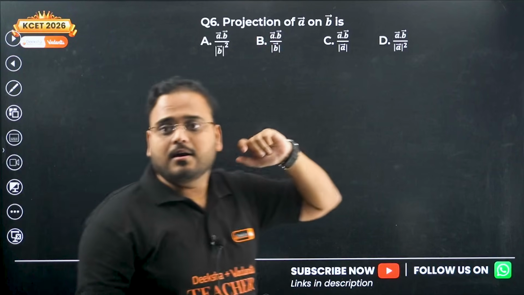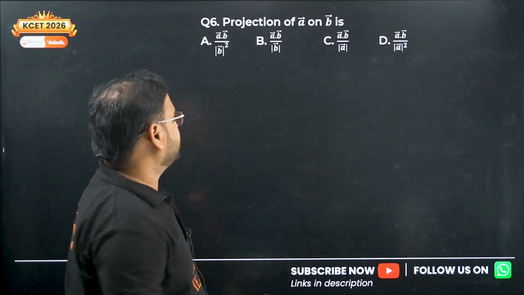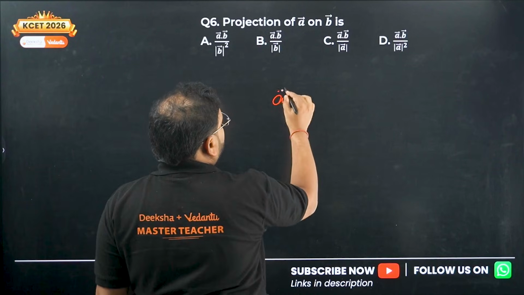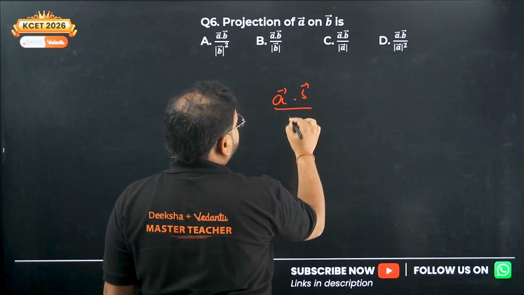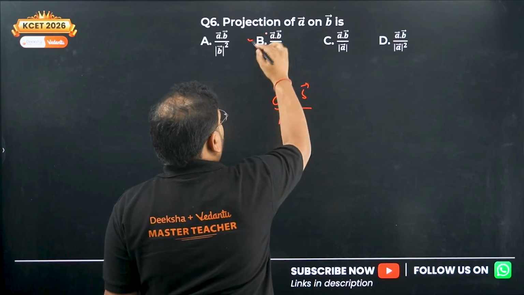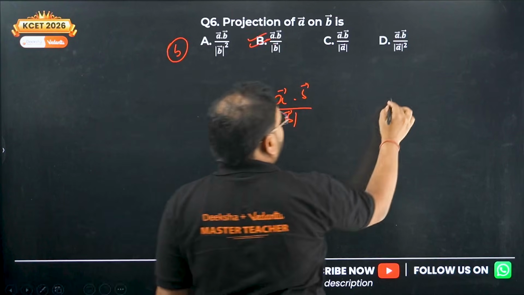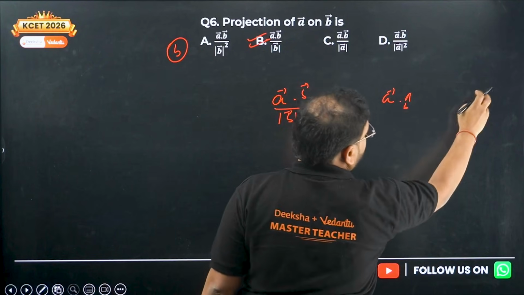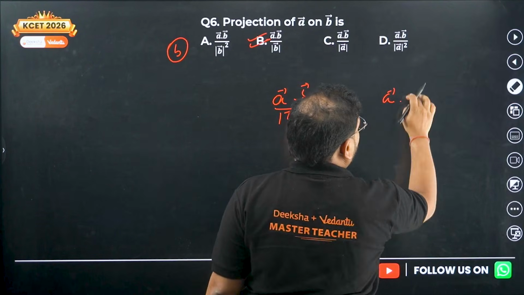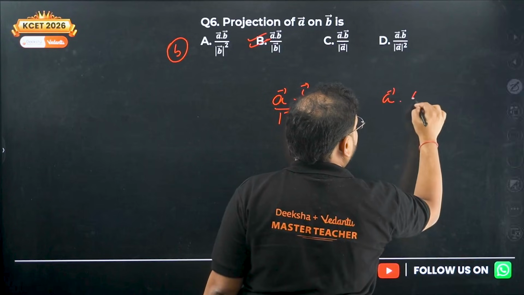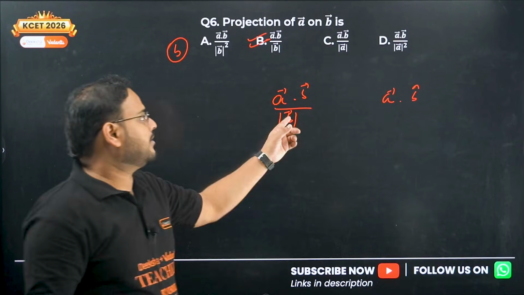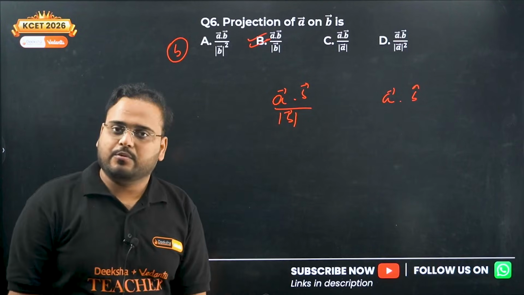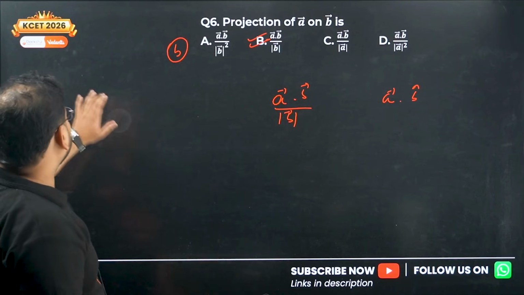Getting it right? Yeah. Now, projection of vector A on B. There's a formula for this: A dot B upon mod of B. Option B is the answer. How do we get it? We write like this: A times, the result is A dot B cap, right? A dot B cap. That's what it comes from. So answer is option B. Question number 6 is also complete, sir.